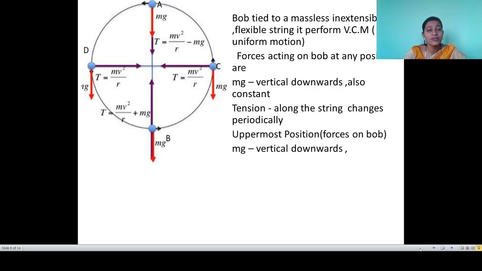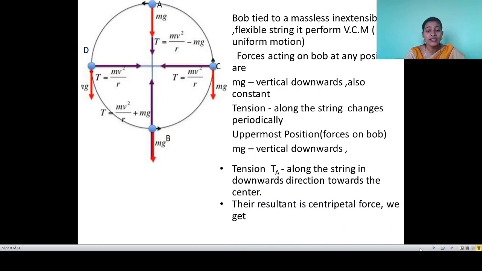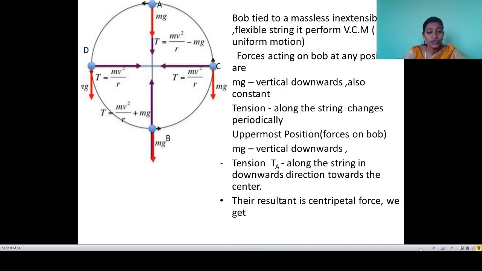See there, when the bob is present at the uppermost position, two forces are present on that bob. First is the force due to weight, mg, a vertically downward force. Another one is the force due to tension, Ta, along the string in the downward direction toward the center.